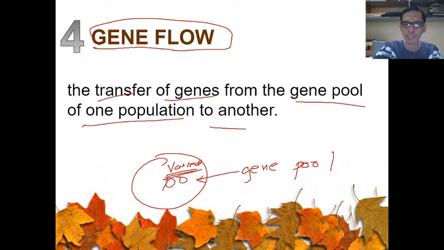Meaning to say, in a particular classroom, we already have a gene pool. This is a collective term used to describe the variation of alleles in a particular place.